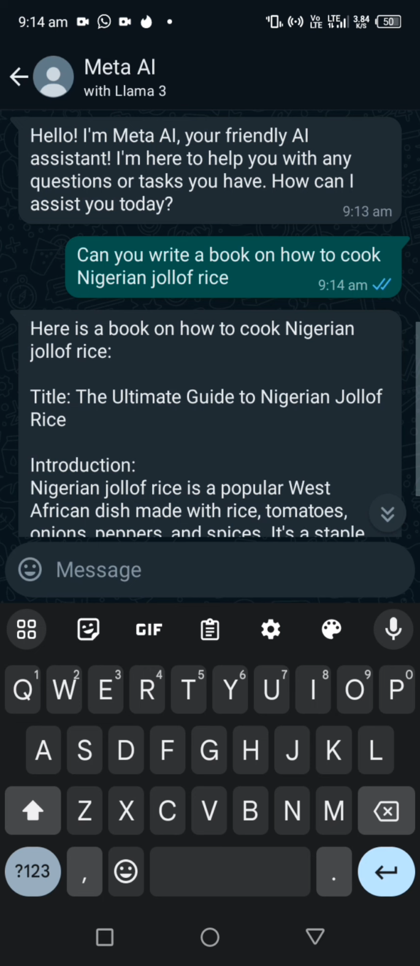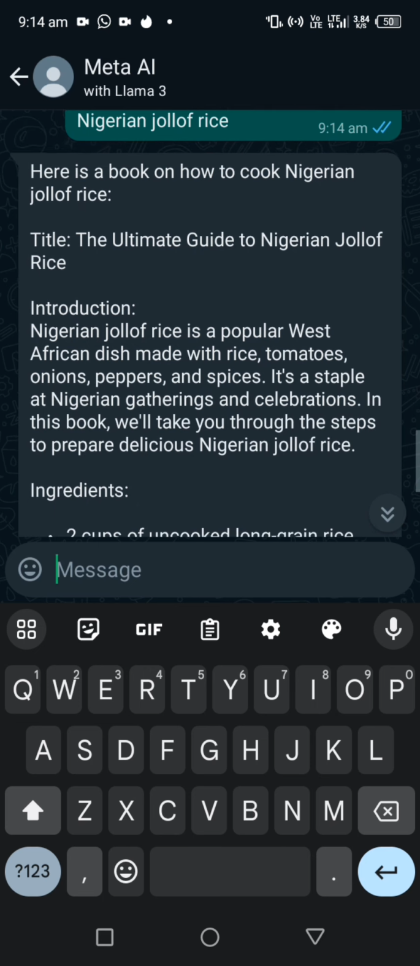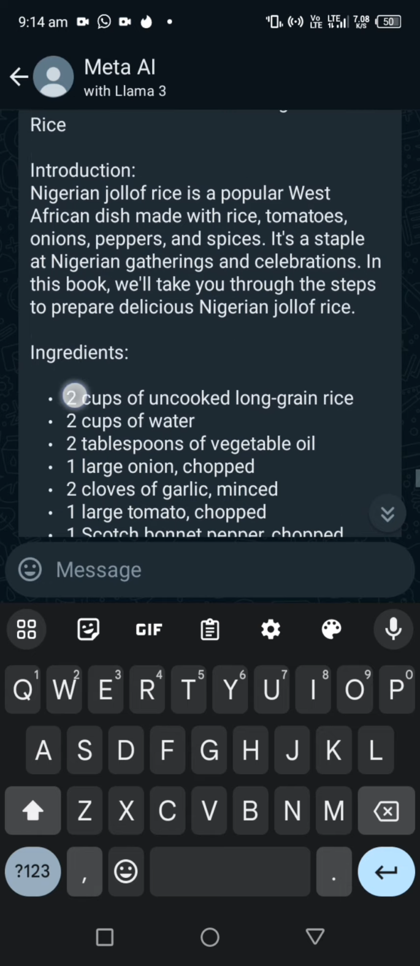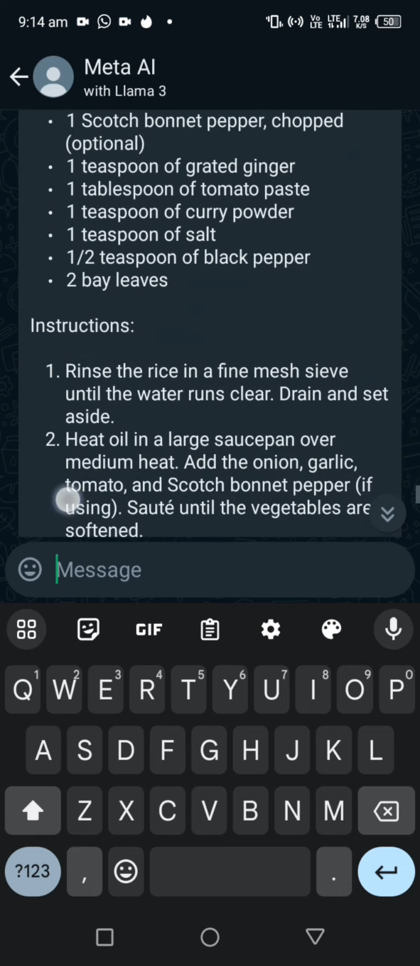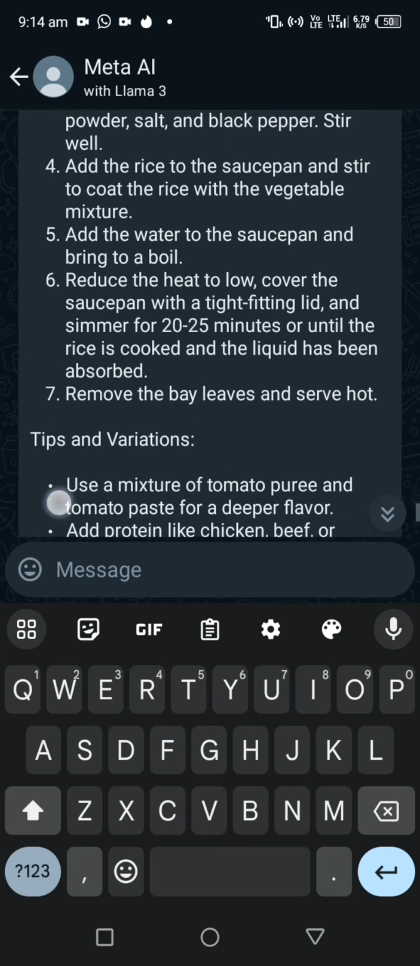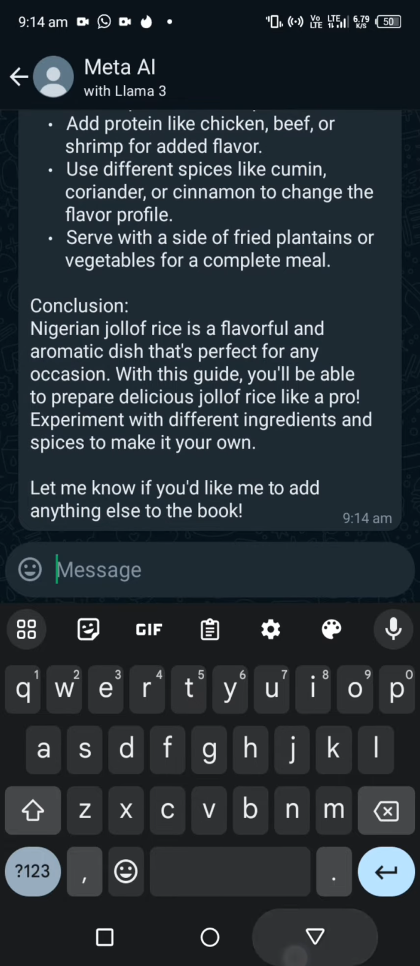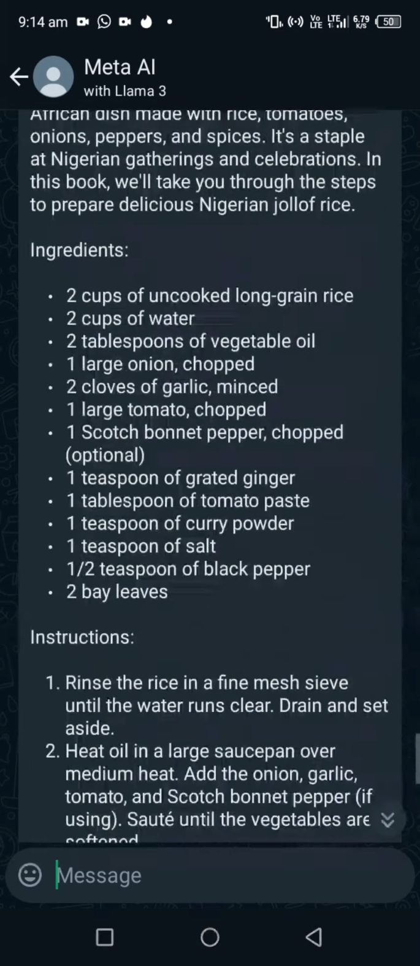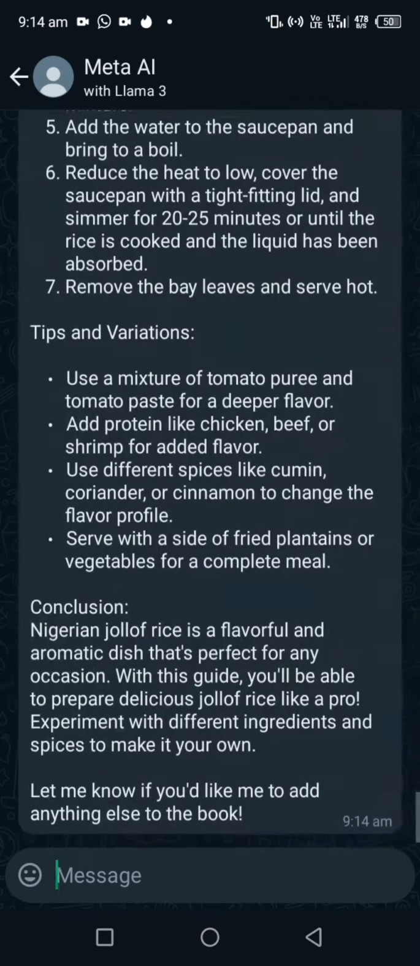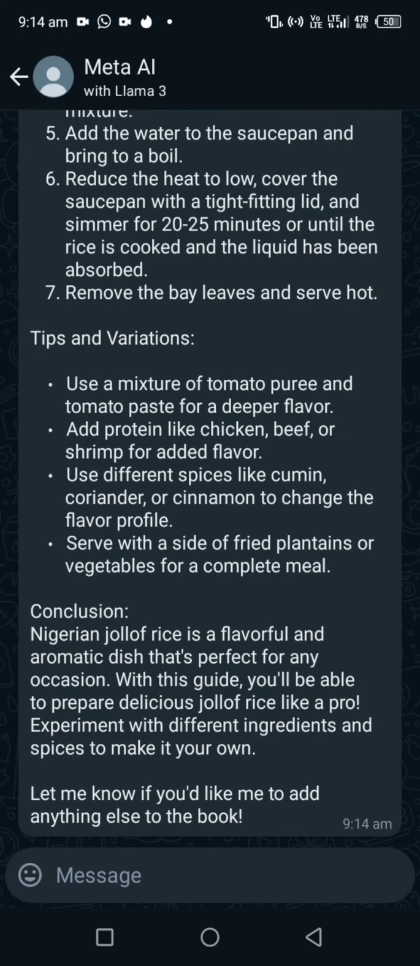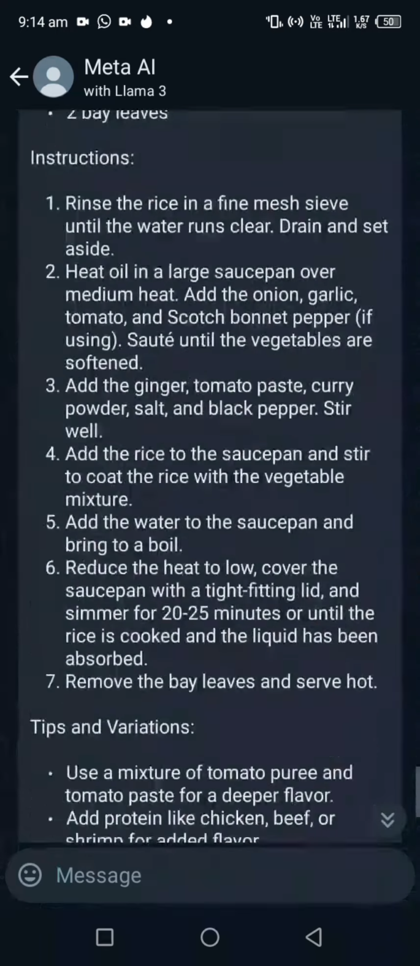Here is a book on how to cook Nigerian jollof. They've given you a title, The Ultimate Guide to Nigerian Jollof Rice. You can adjust it. They've given you the ingredients you use, how to prepare it, and a conclusion. Do you get? So you can ask Meta AI anything, and they're literally going to give you answers to it.